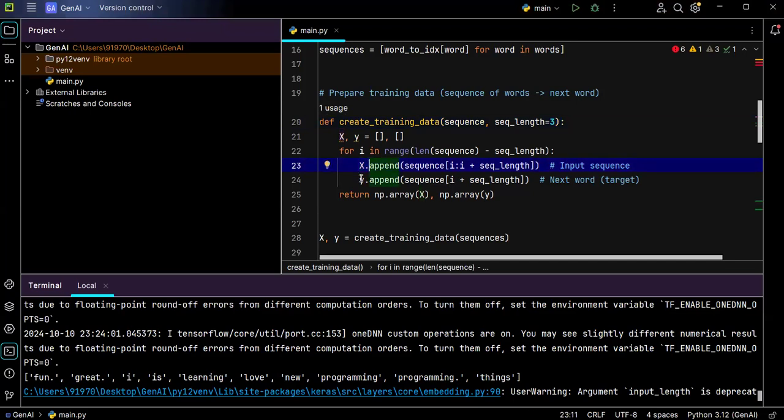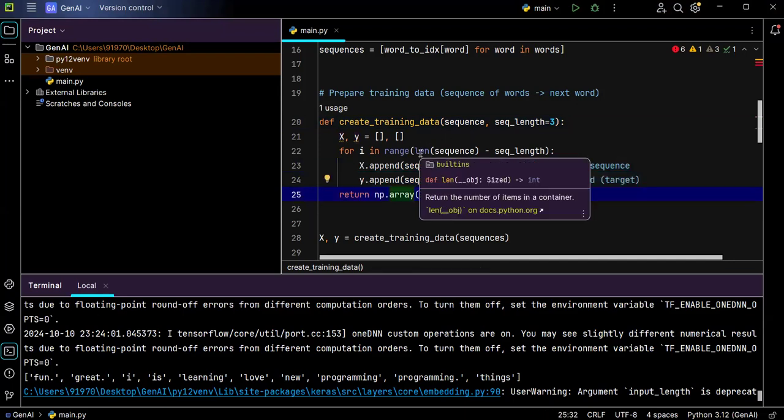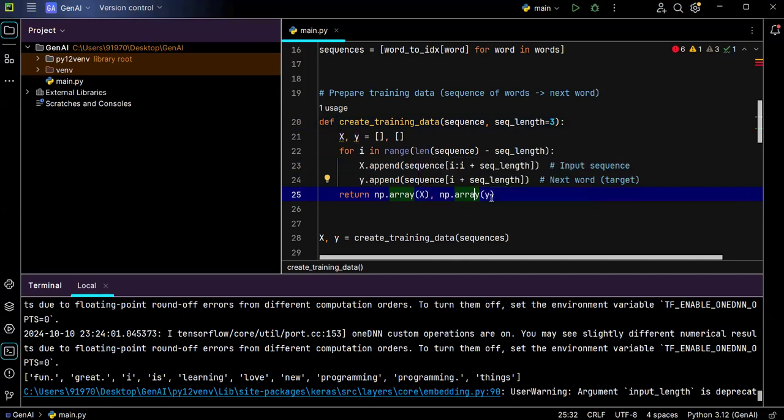And what is the next word for those 3 words? That word I'm storing in this Y variable. Nothing but for this input sentence, the next word that is predicted, I am storing in this Y variable. So like that, I have stored from starting length to ending length.